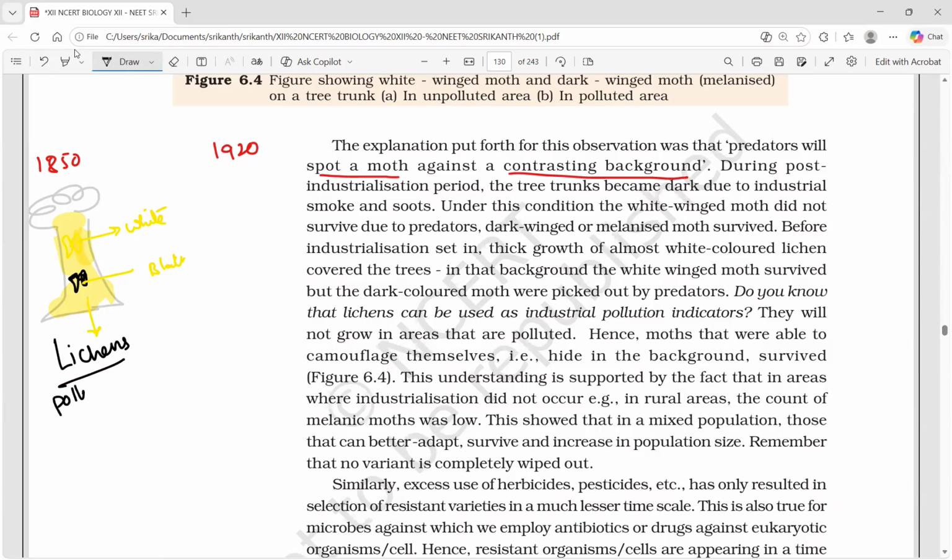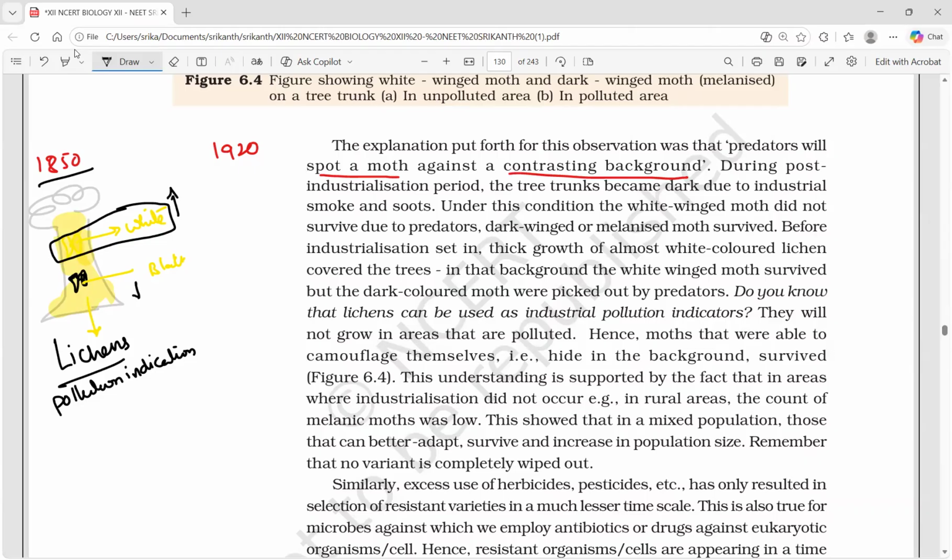Lichens are said to be the best pollution indicator. They are present means no pollution. They are absent means there is pollution. So before industrialization, on the bark of the tree, lichens are present, giving some whitish gray appearance, where our white moth is not visible to the bird, that's why their number is small.